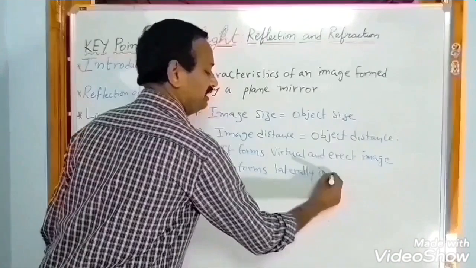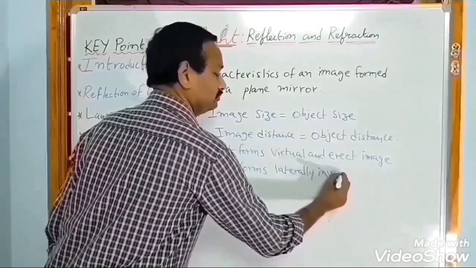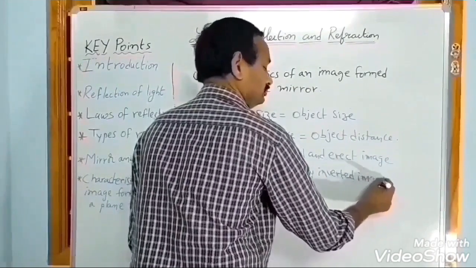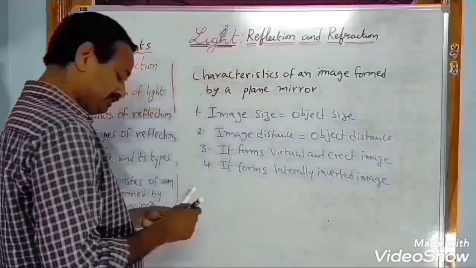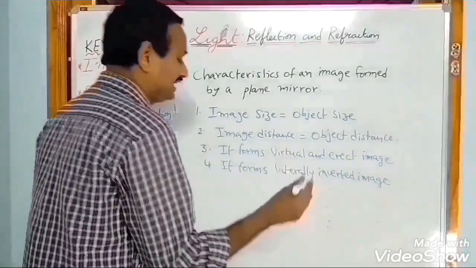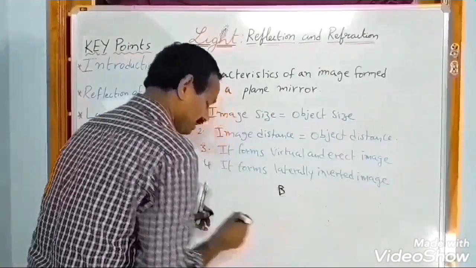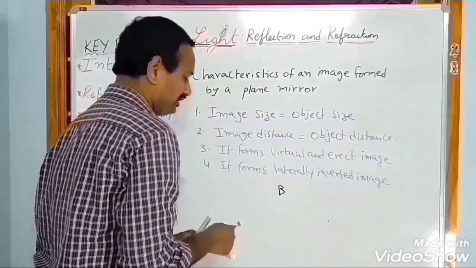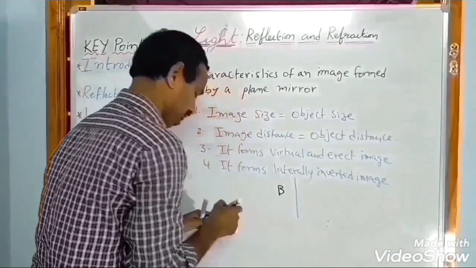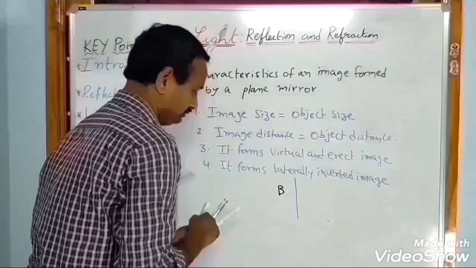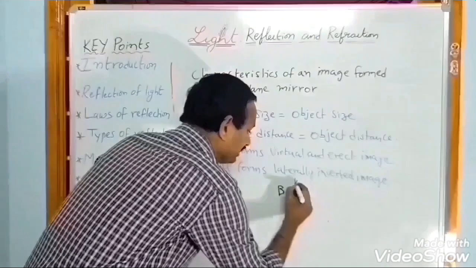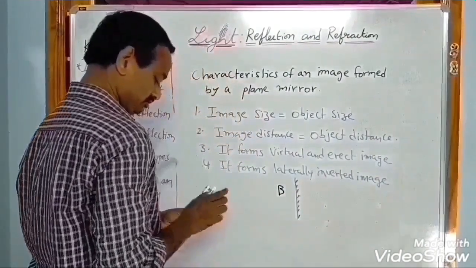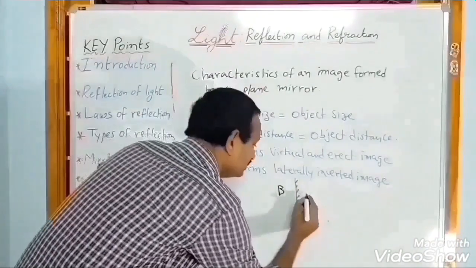Laterally inverted image means, suppose I show letter B in front of the mirror, then I will get its lateral inversion. How? I will get it like this.